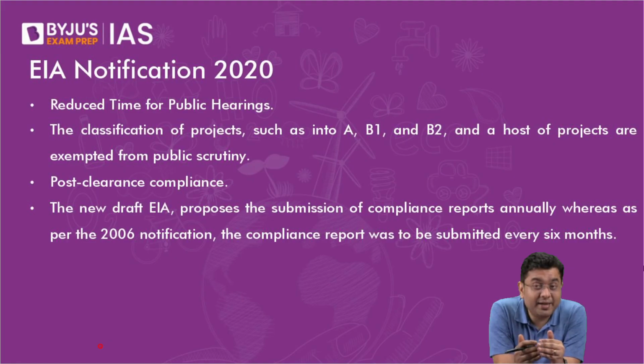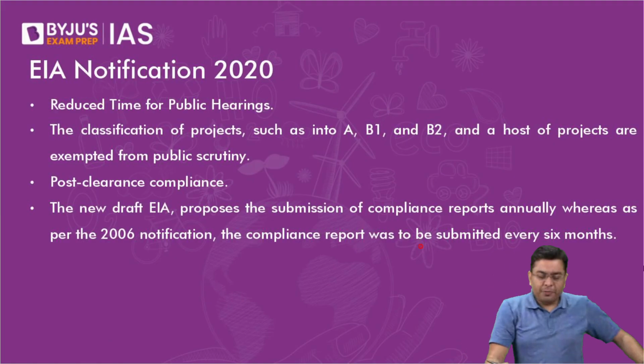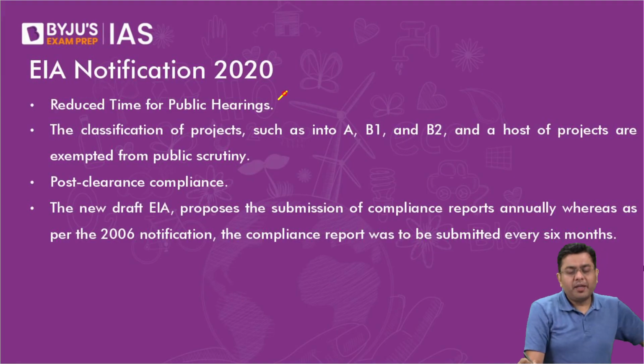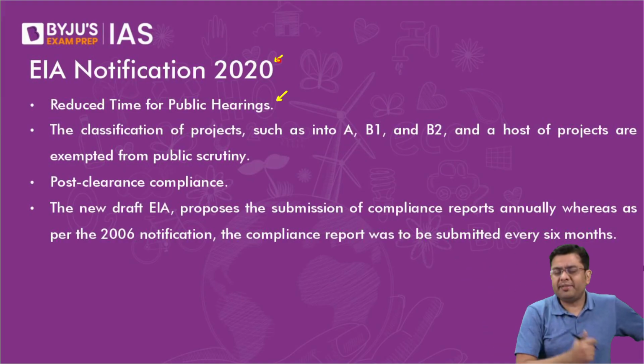Down to Earth has carried a detailed study about it, on how many different areas the EIA norms have been violated in the past couple of years. Okay, so here, as per the notification, reduced time for public hearings. As I told you, the time period for public hearings earlier used to be 60 days. But ever since the COVID pandemic, the government said that anyway everything is happening online. Reduce it to less than 45 days.